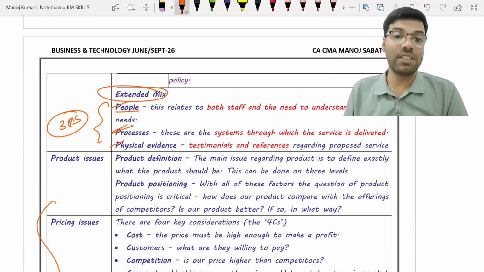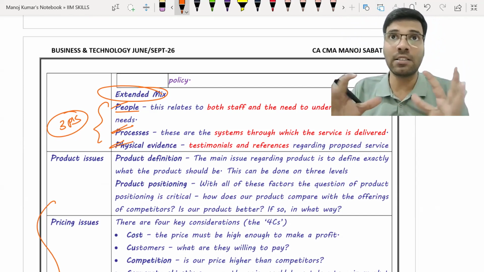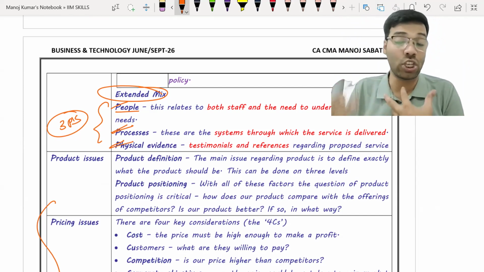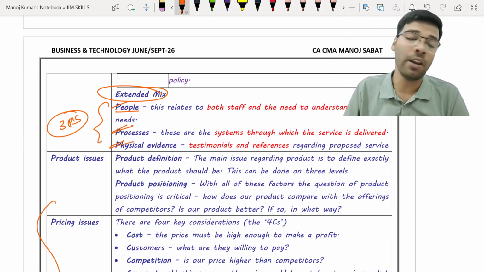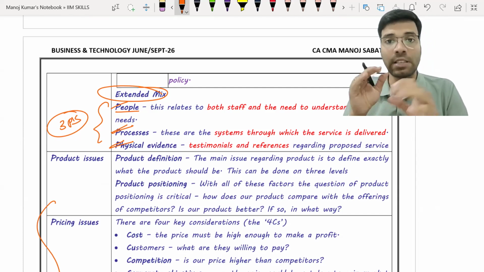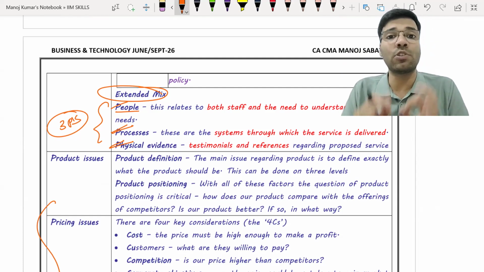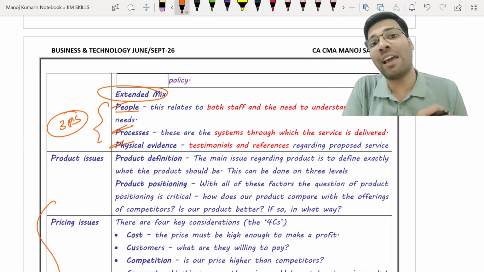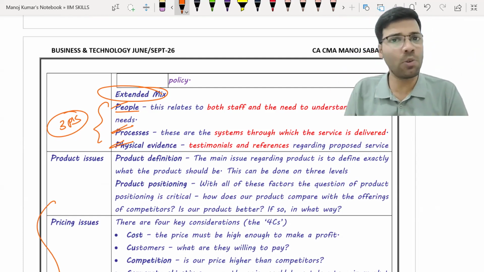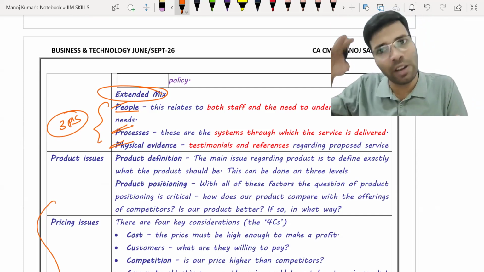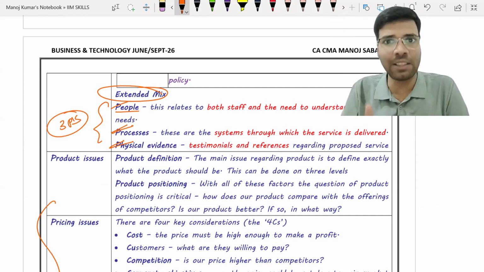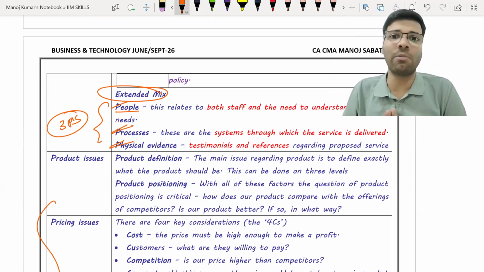Next, physical evidence. See, physical evidence is nothing but it is the physical place where the goods are exchanged, which plays a very, very important role in marketing the product. Okay. For example, if I am providing chartered accountancy services, do I expect my clients to come and stand in a line and then take my services? No. Because the clients which I'm handling, they are already having high income. They, for tax planning, they are coming to me, or for auditing, they are coming to me, or for business planning, they are coming to me.